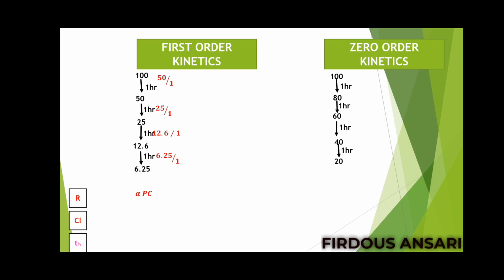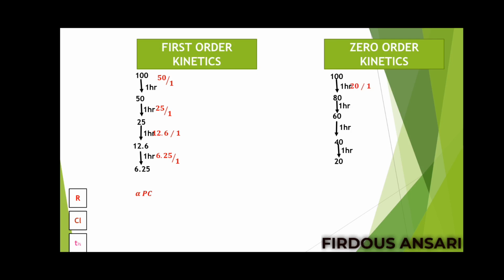Okay, now we'll calculate the rate of elimination for zero order kinetics. The formula is the amount of drug eliminated in time. You saw 100 was the initial concentration of the drug in the plasma, and after 1 hour the amount of drug present in the plasma is 80. So 100 minus 80 becomes 20. So 20 molecules got eliminated, and in how much time? In 1 hour. So 20 divided by 1, we get 20 as the rate.